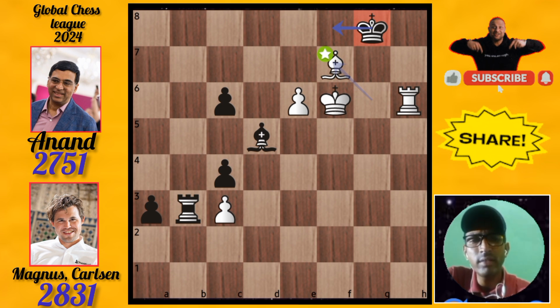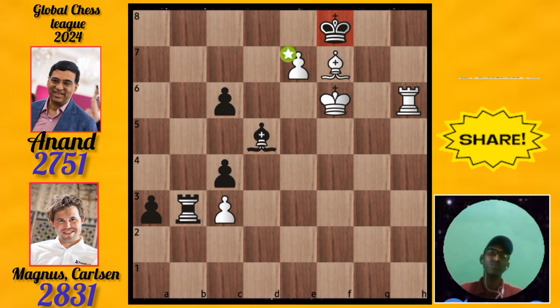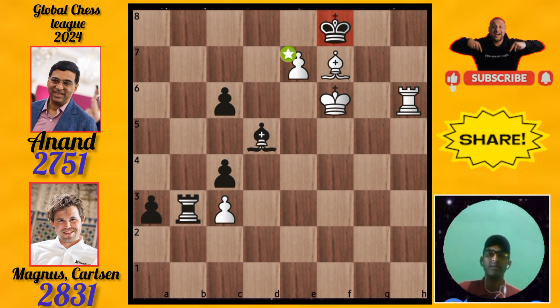How did Magnus Carlsen win? You can see the engine says now this king comes here. Then push the pawn. Checkmate. That's it. That's why Viswanathan lost this match. Magnus Carlsen won the game.